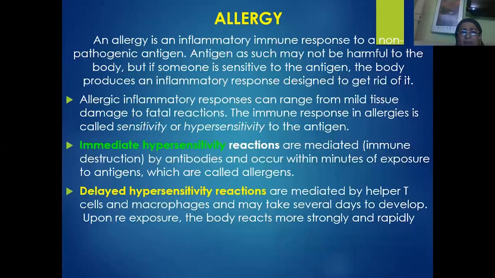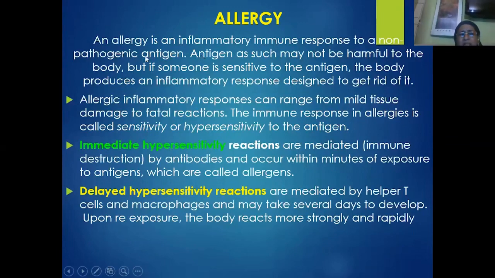So apart from that, we have one more important mechanism involved as a second line of body defense, particularly if the antigen is non-pathogenic. Allergy is a separate inflammatory immune response to a non-pathogenic antigen.